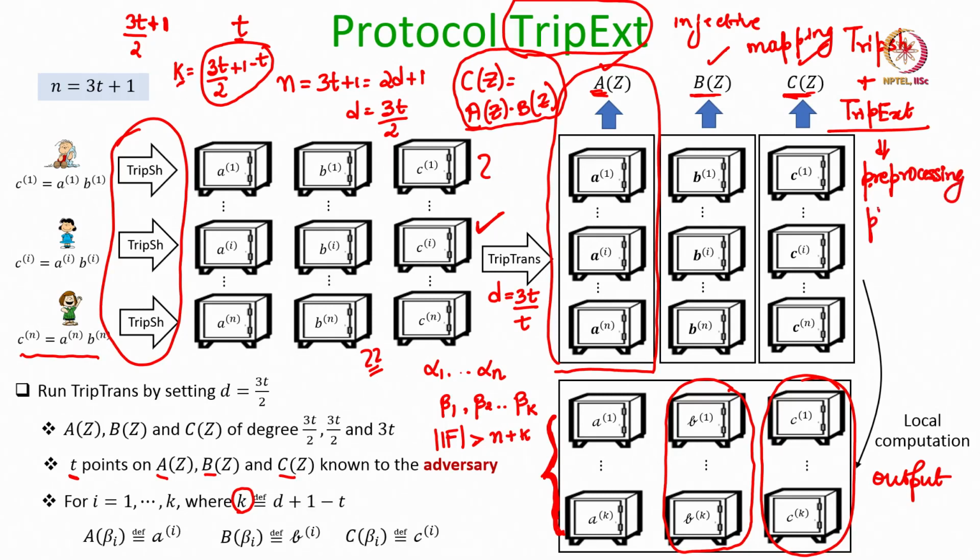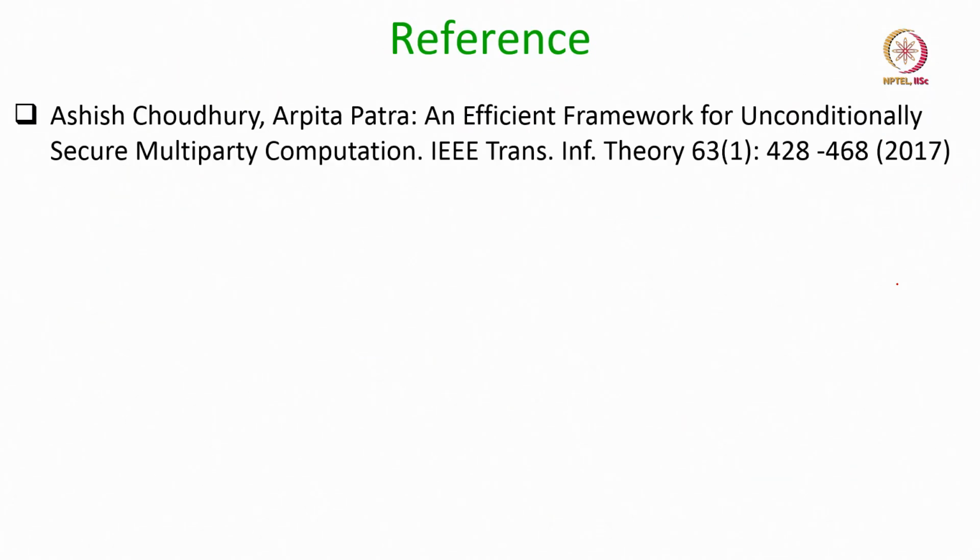That means now you have a perfectly secure protocol for the pre-processing phase by running which the parties can generate secret sharing of cM random multiplication triplets, where cM is the number of multiplication gates in the circuit. That completes our discussion on perfectly secure MPC. Now we have a perfectly secure MPC with t less than n over 3 tolerating Byzantine adversaries.